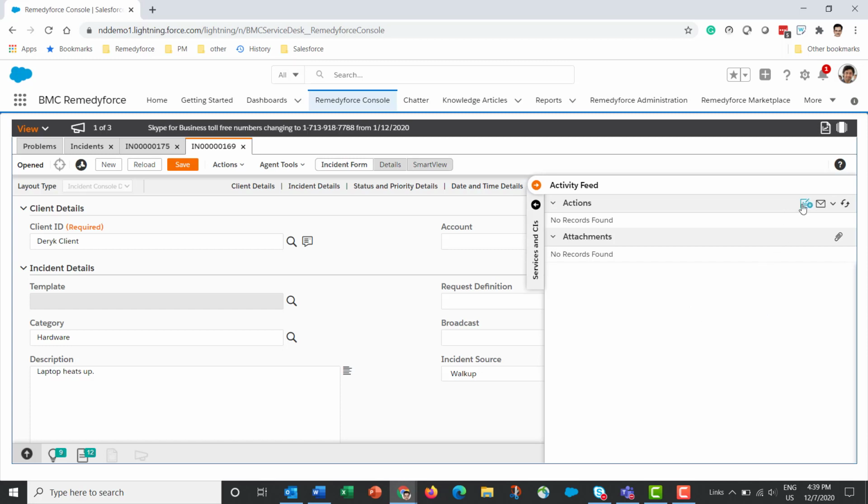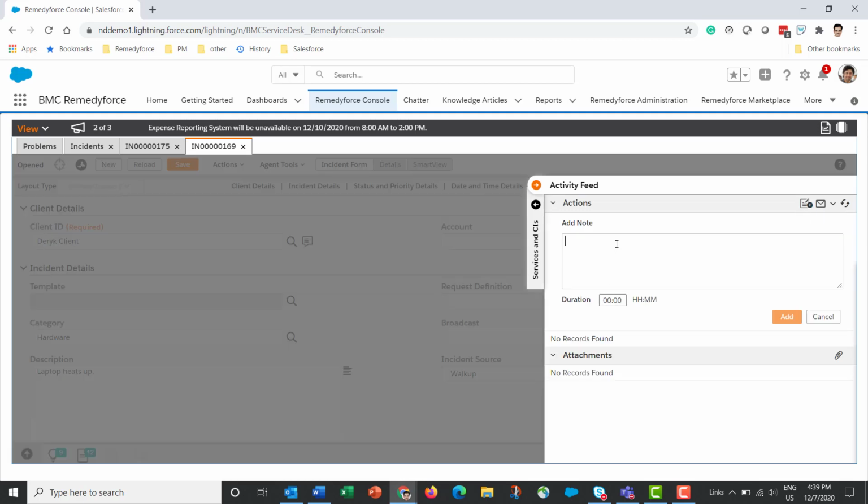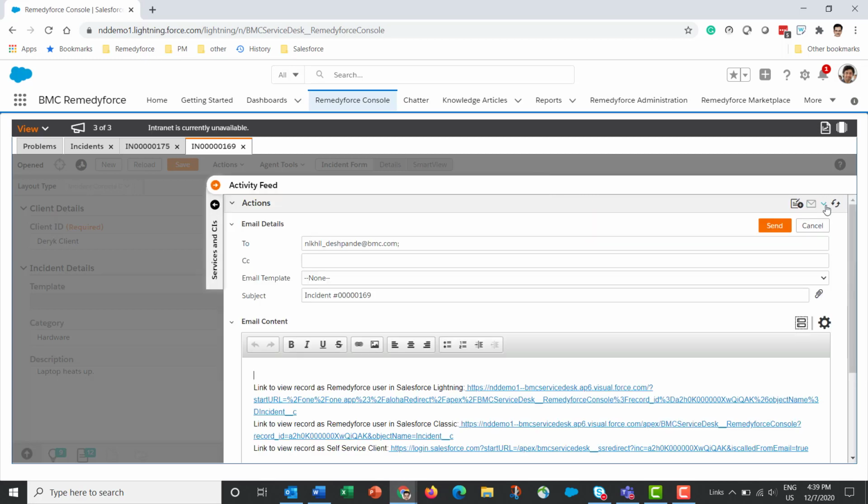The agent can perform a few actions from the activity feed, such as adding a note. You can add a note from here and save it. They can upload attachments right from here, or they can send emails. When they send emails, the email is sent to the end user, and the agent can also choose to copy others on that email.